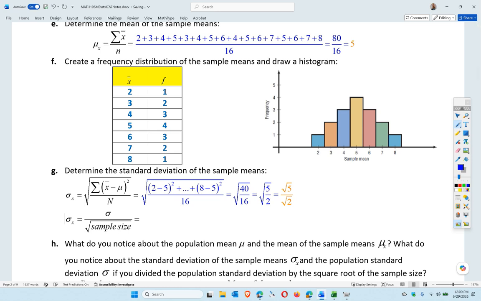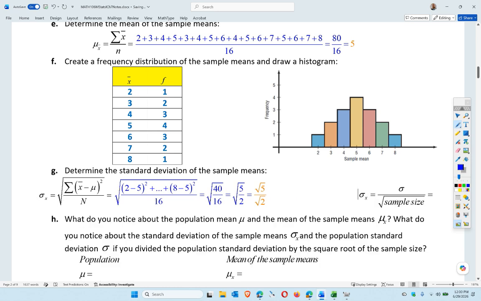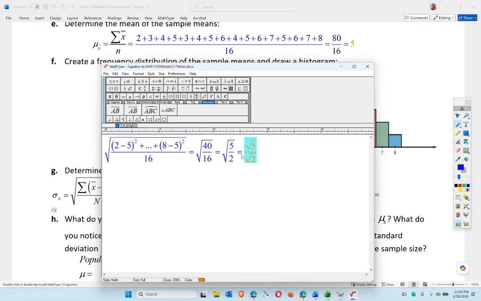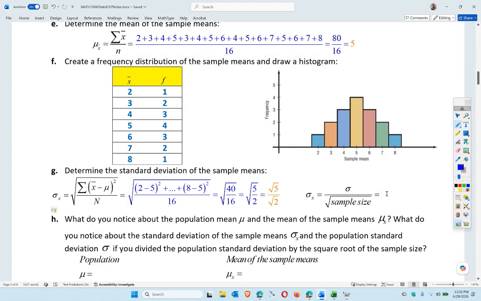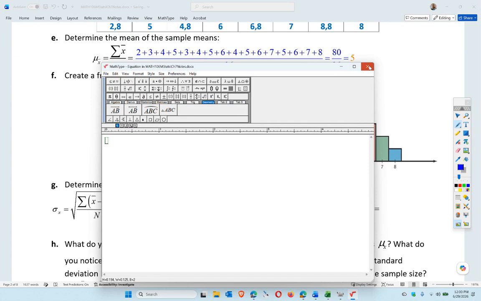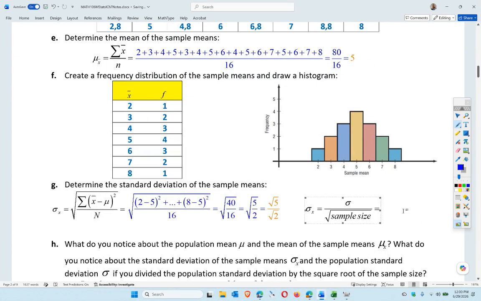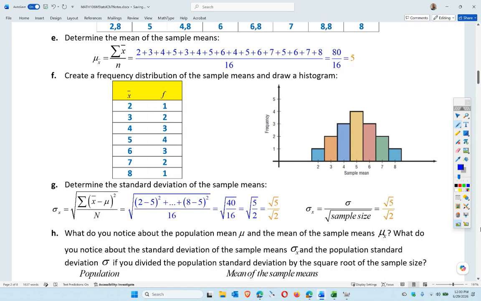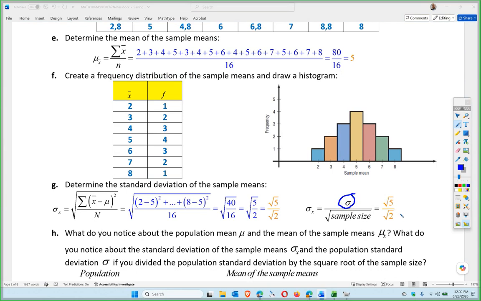You're like, that looks kind of familiar there. What's going on there? Well, if you think about it, what just happened? Let's just take this part here, copy, and paste. Whoops. We gotta go to MathType. I did that wrong. MathType. Nope. There we go. That's what happened. So you take the population standard deviation, which we got was root 5, and you divide it by the square root of sample size, and wait a minute, that gave us the standard error, which we had before.